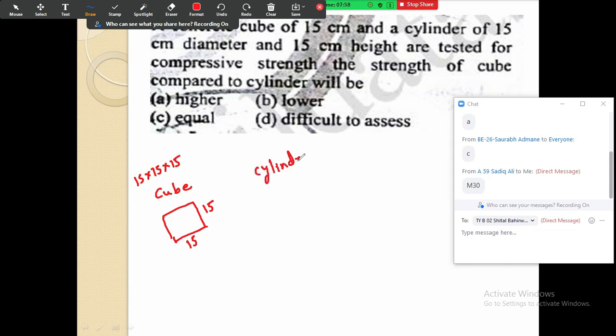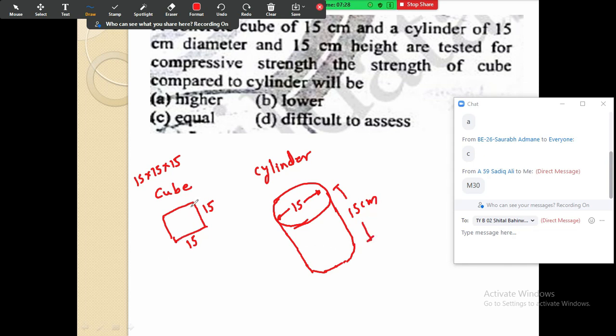The topmost portion of the cylinder is nothing but a circle. They have told us the diameter of this is 15 centimeter, and the height of this cylinder is also 15 centimeter.